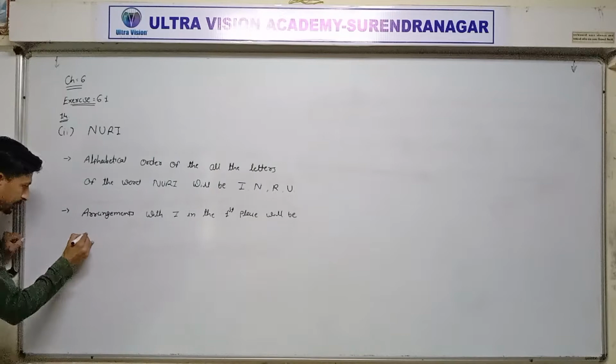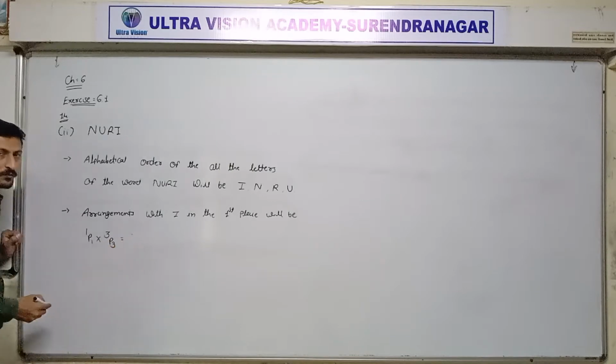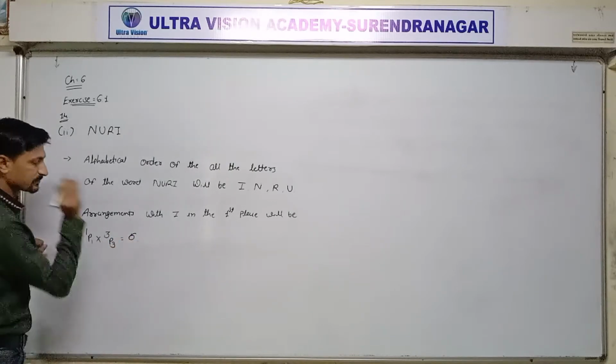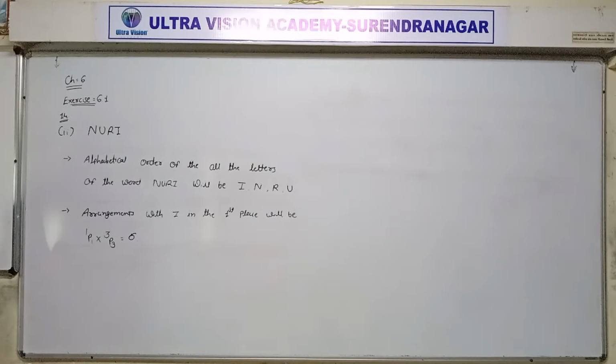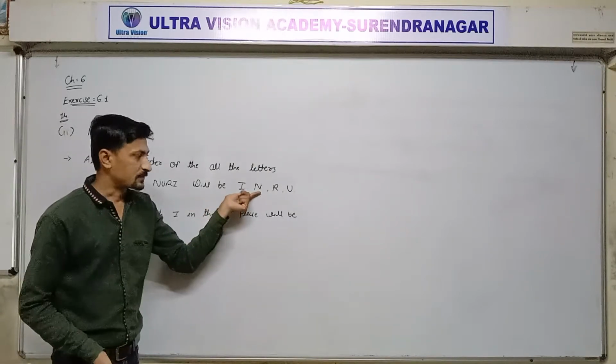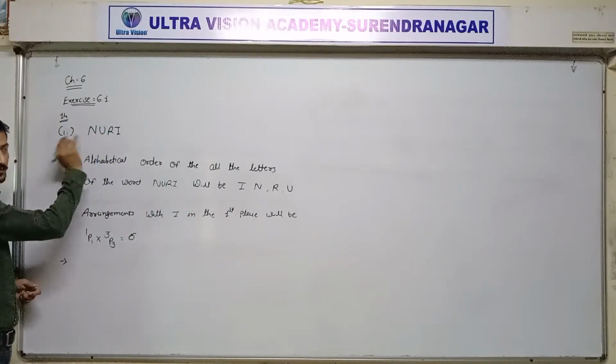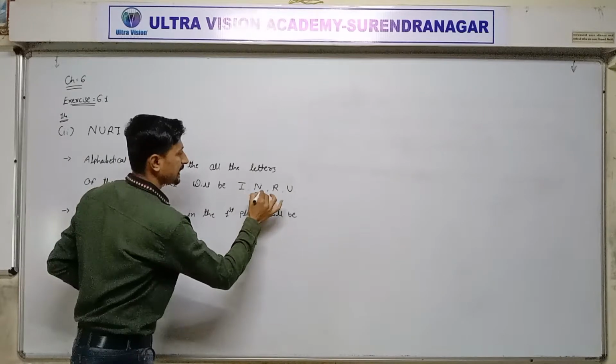So 1P1 into 3P3. So total 3 factorial, and 3 factorial means 6 ways possible. Now next, in the first place N. In our word Nuri, N in the first place is already selected.